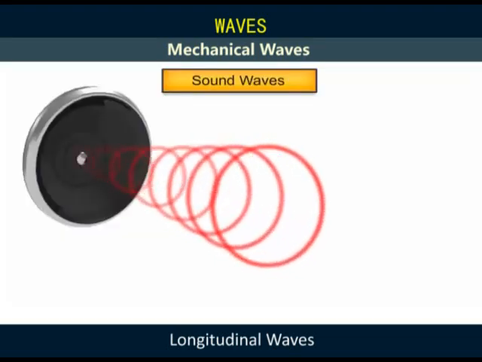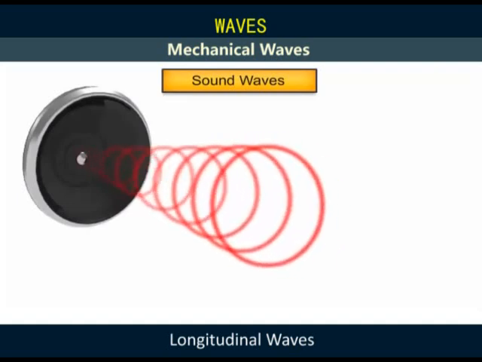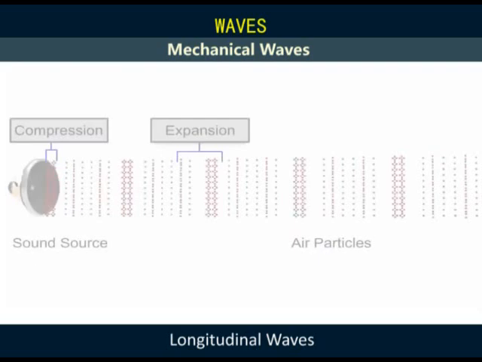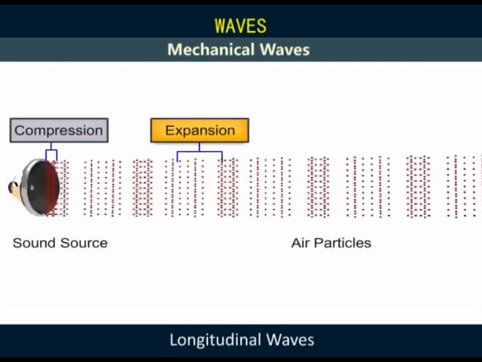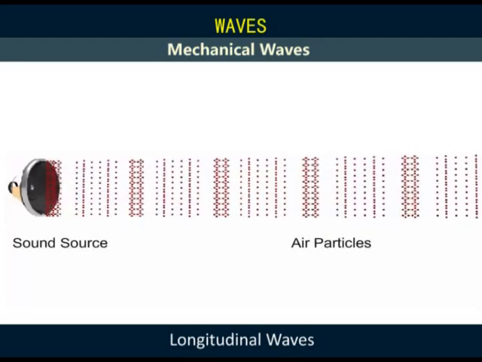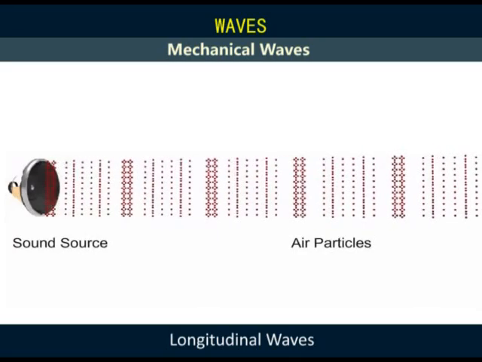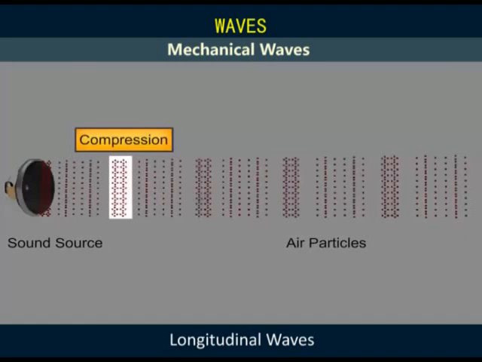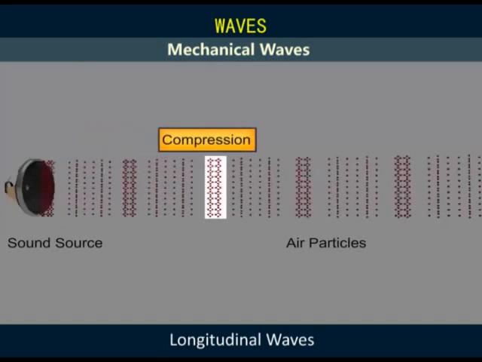Sound waves are longitudinal waves propagated through air. When sound is produced, it compresses or expands a small region of air near the source. This causes a change in the pressure of air in that region. The increased pressure causes compression of air particles surrounding the source. These particles in turn transmit pressure to the neighboring particles, which get compressed.